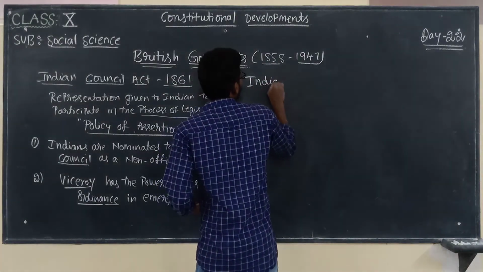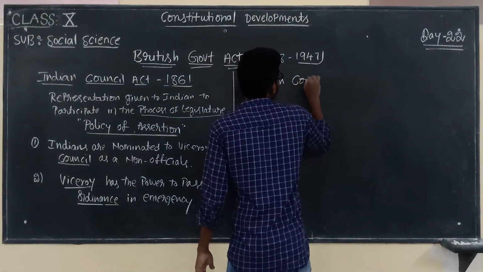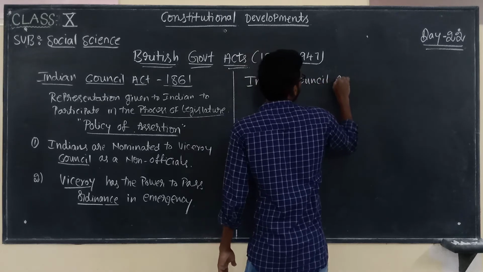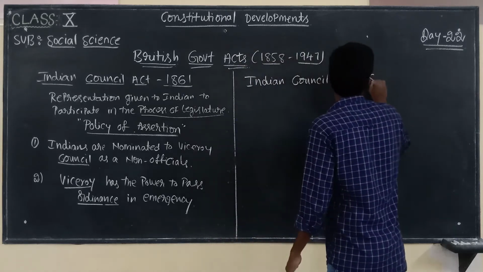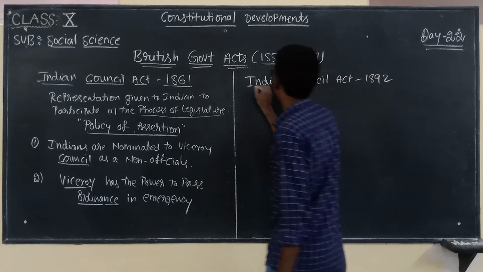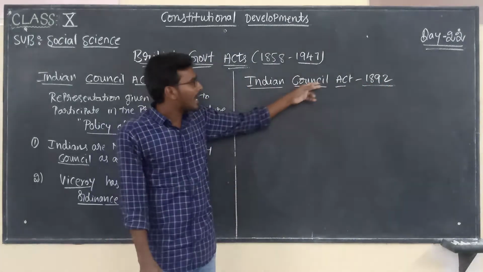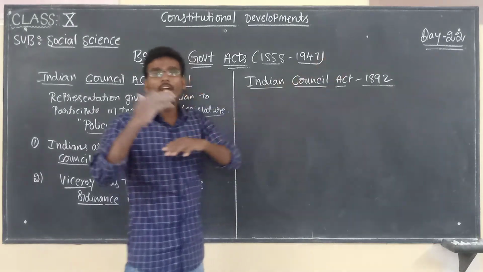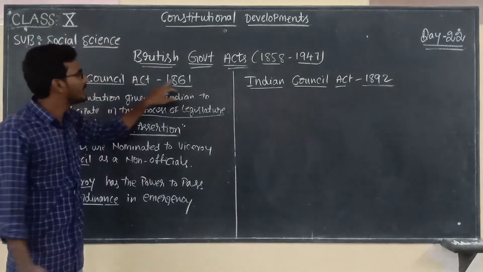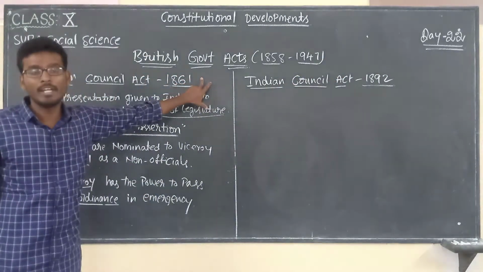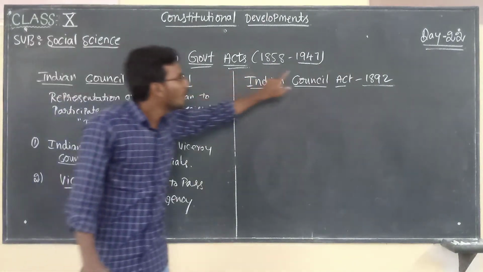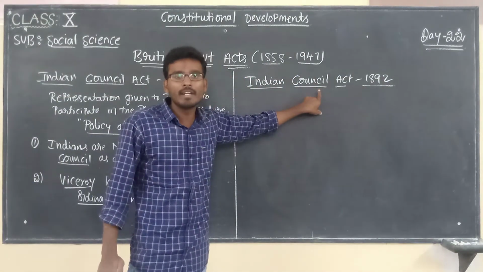Indian Council Act 1892. Indian Council Act 1892 is a continuation of Indian Council Act 1861. Why is this act implemented?